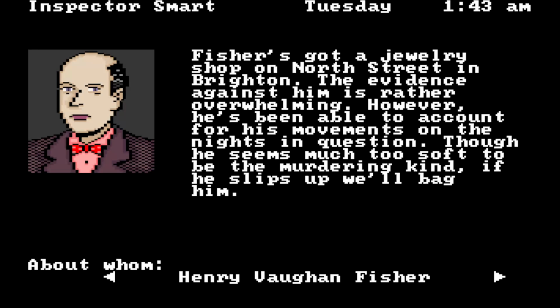Fisher's got a jewelry shop on North Street in Brighton. The evidence against him is rather overwhelming. However, he's been able to account for his movements on the nights in question. Though he seems much too soft to be the murdering kind, if he slips up, we'll bag him.